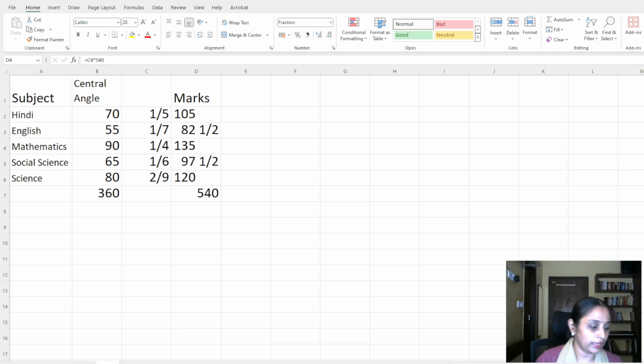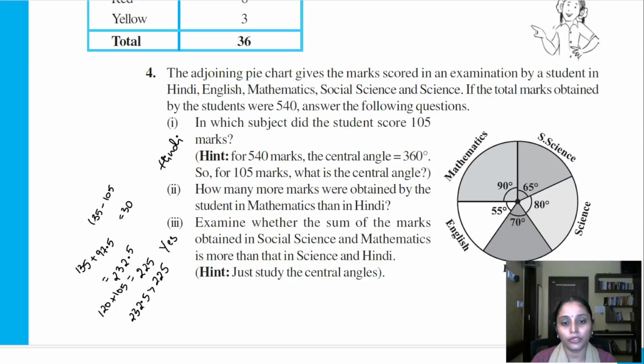The answer is yes. Yes, the cumulative of social science and maths is more than that of science and Hindi, right? So you're going to write, here you can see, the cumulative of social science and maths, which is 232.5, is greater than that of science and Hindi, which is 225.